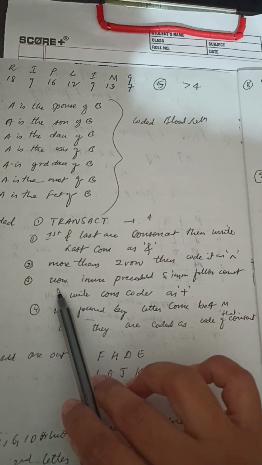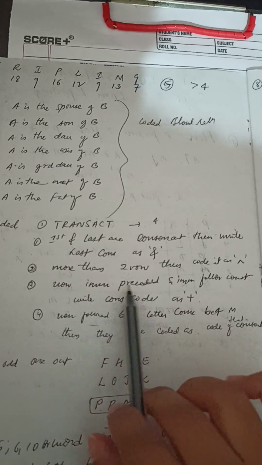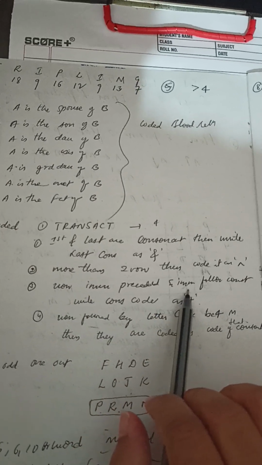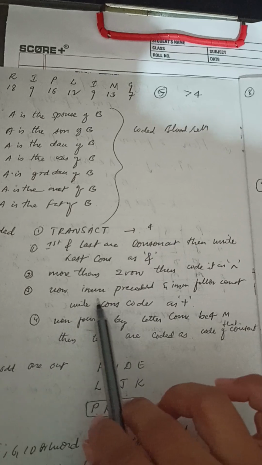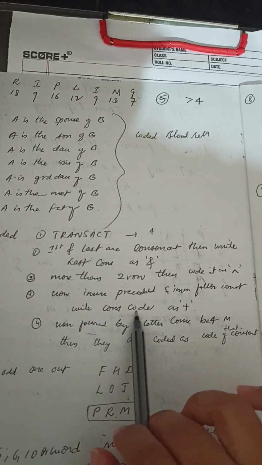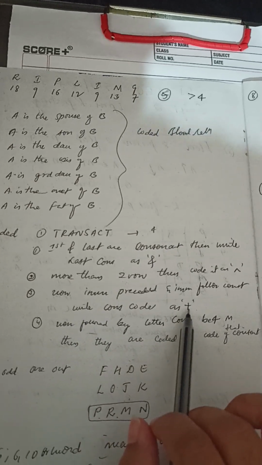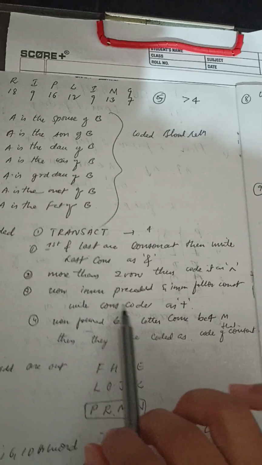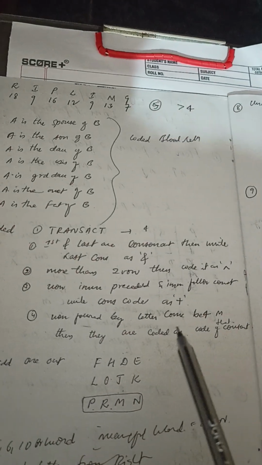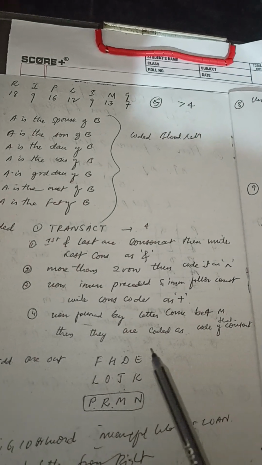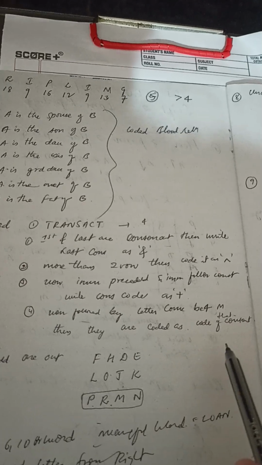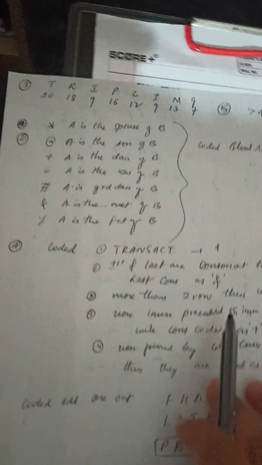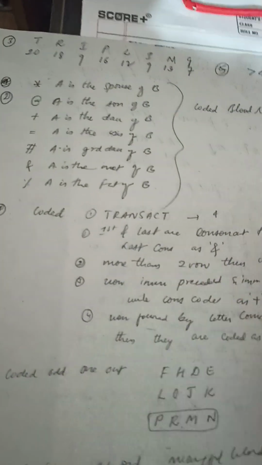Next, if a vowel is immediately followed by a consonant, then we have to write the consonant code as plus, like both the consonants as plus. Then if the vowel is followed by a letter which comes before M, then it should be coded as the code of that consonant. So transact was one of the questions.